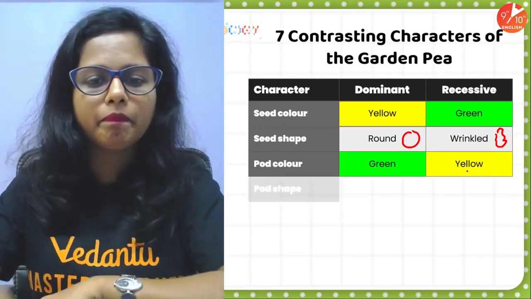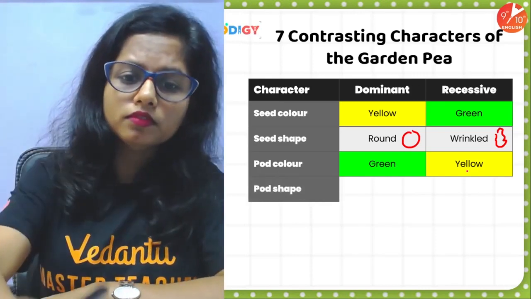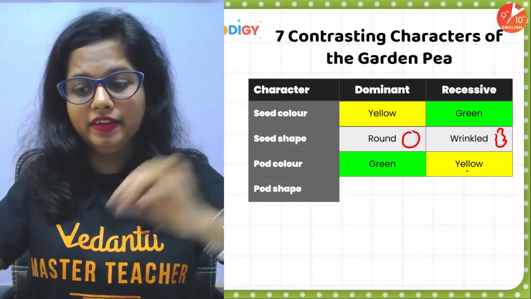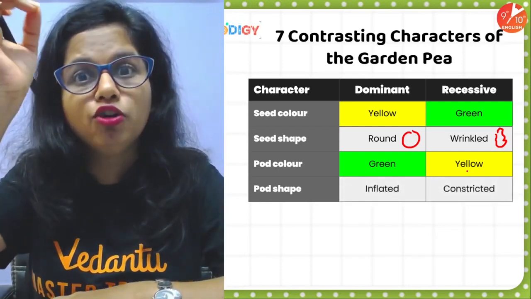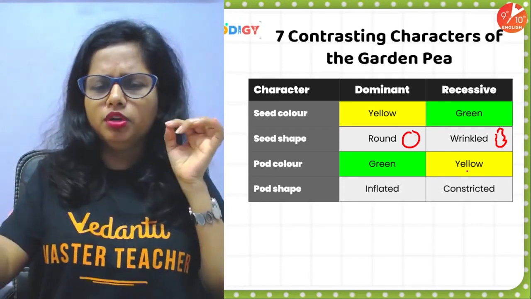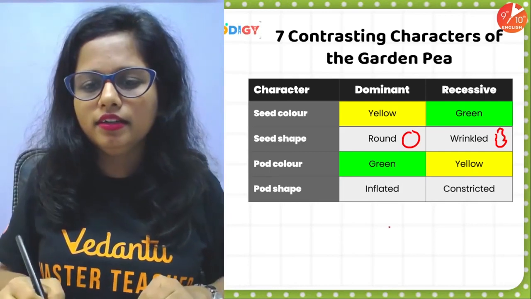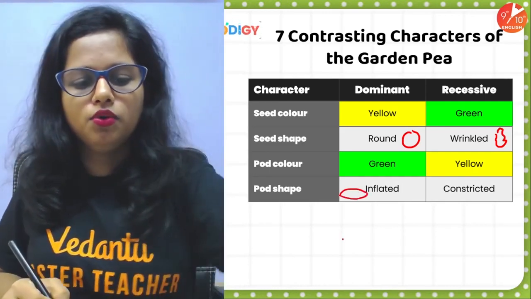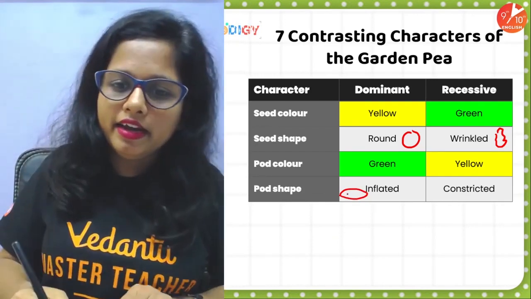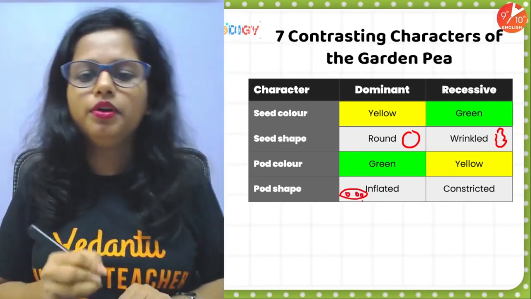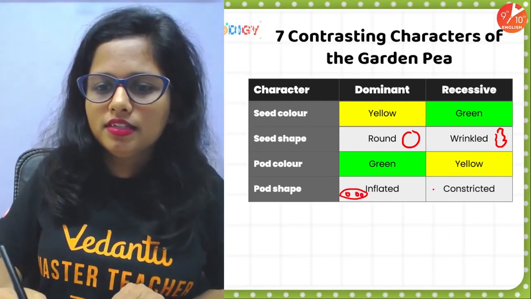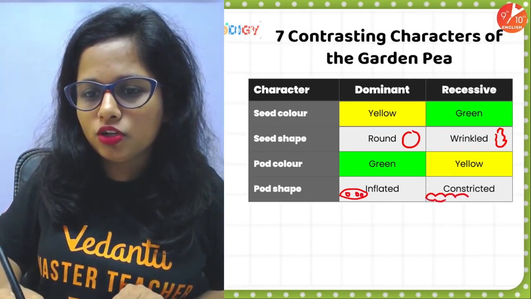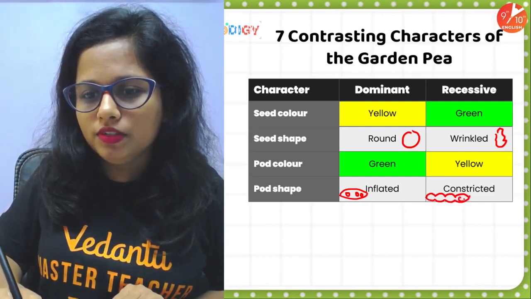Then the pod shape was either filled with air, which he called inflated or full. Like when you blow the balloon, it becomes inflated. Similarly, when you see this pod, it looks inflated, and inside that there are peas. But then there's another shape which is constricted, and you can actually see the shape of the peas.